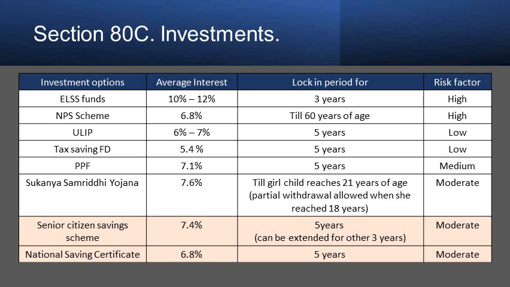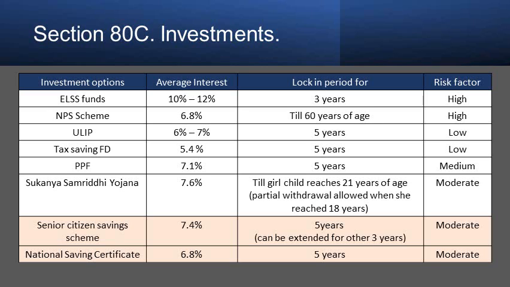For each fund, first we'll see the fund name, then the average interest we are getting as of now, then the lock-in period, and finally the risk factor, whether minimum, high or medium. First, ELSS funds: the average interest would be 10% to 12%.